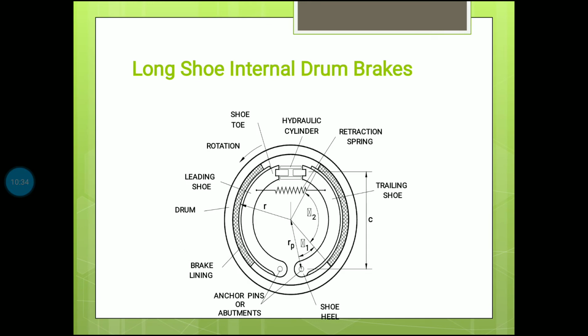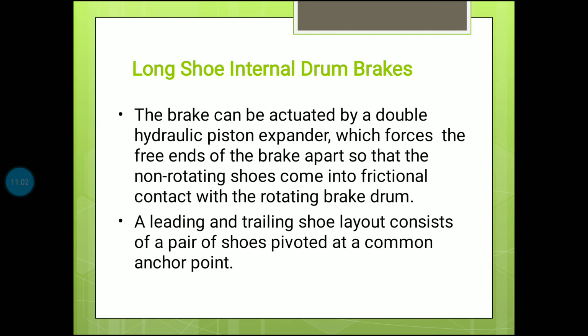This is the diagram of a long shoe internal drum brake. The hydraulic cylinder is given, and the retraction spring. It will only enlarge and dislodge that type. And trailing shoe heel, anchor pins or abutments, brake lining, drum, leading shoe, rotation, and shoe toe. Long shoe internal drum brakes.